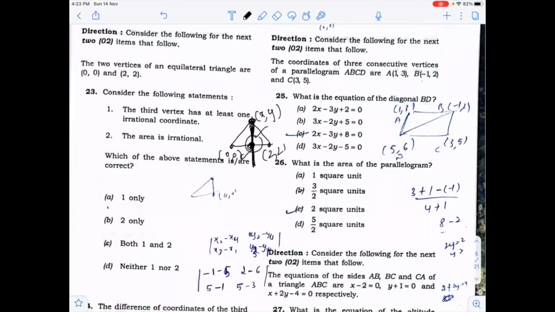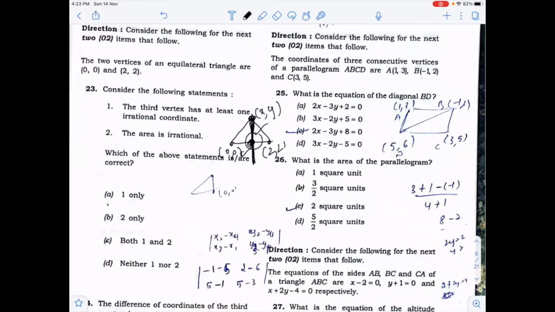The coordinates of three consecutive vertices of parallelogram ABCD are A(1, 3), B(-1, 2) and C(3, 5). You know that if 3 coordinates are given to you, you can find the 4th coordinate. You can do the sum of the opposite vertices, say x1 plus x3 minus x2, you can get the value of x4, and y1 plus y3 minus y2, you will get the value of y4. So the equation will come out to be this. You have to find the equation of diagonal. If you can find the 4th vertex, then you can find the equation, that is the 2-point form.